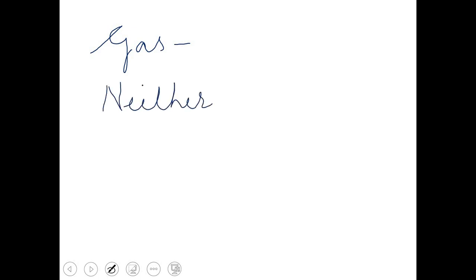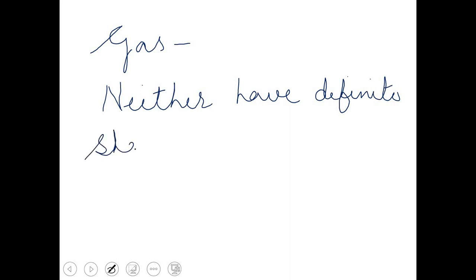Now, I'm going to discuss about the third state, which was the gaseous state. Just now we have seen that in the case of gaseous state, particles were far apart from each other. They had complete freedom of movement. So that's why gases neither have definite shape nor definite volume.